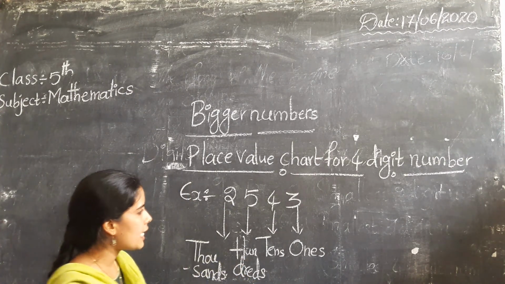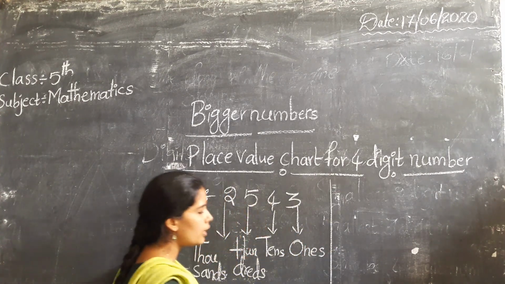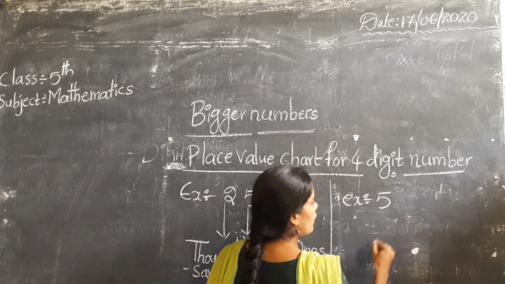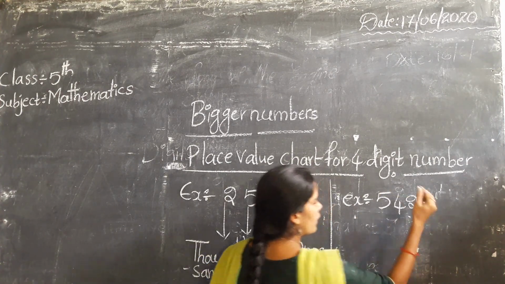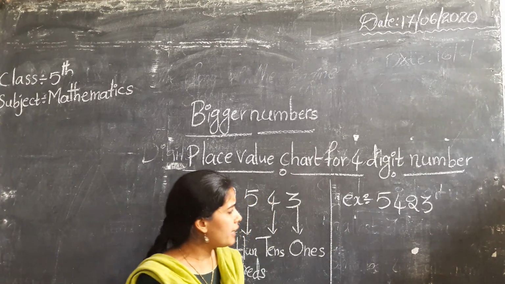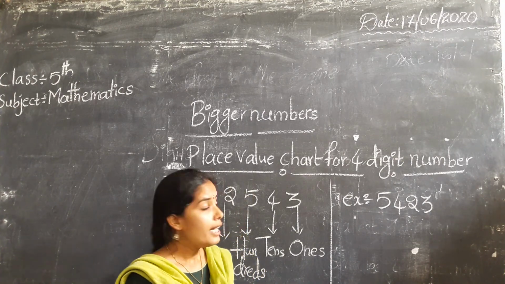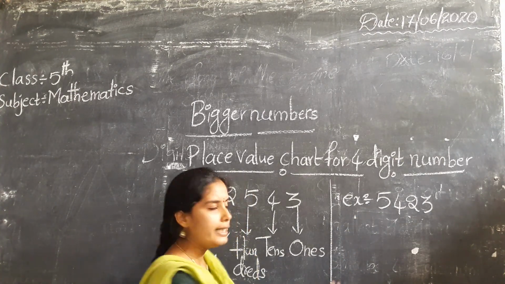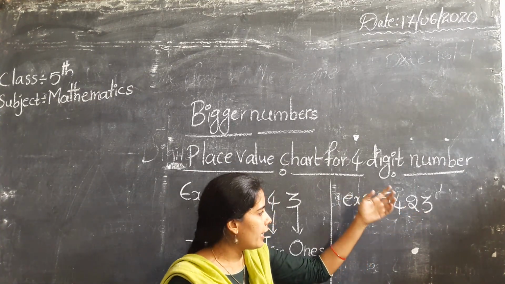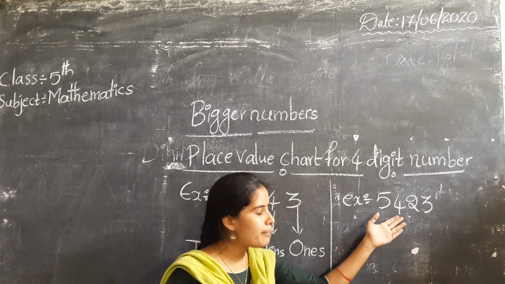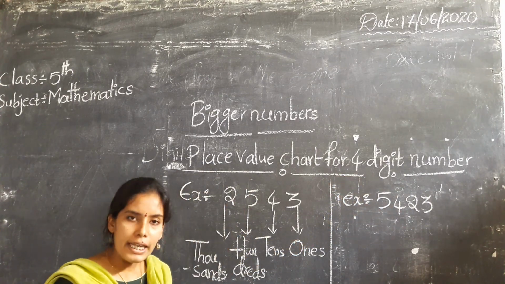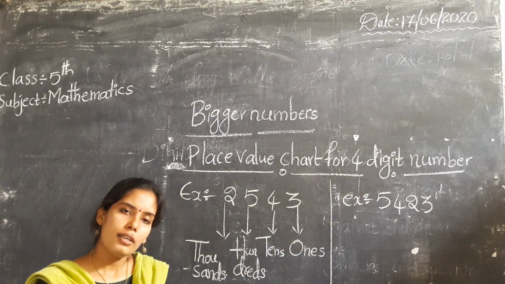Can you say one more example? One more number, for example, 5423. Can you say which digit is in the thousands place? Yes, in the thousands place 5. In the ones place 3. In the tens place 2. In the hundreds place 4. So we have to write the numbers according to the place value. So first we must learn about place values.